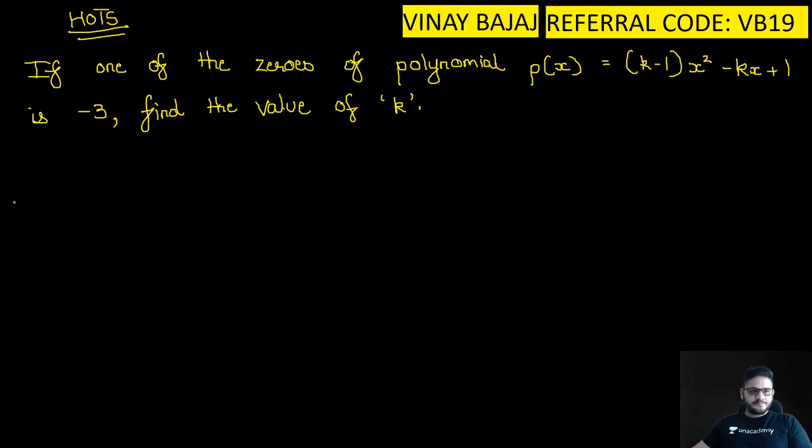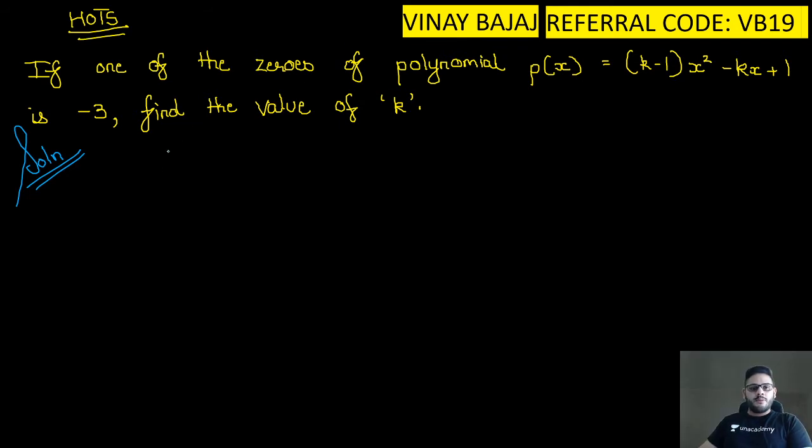Let's start the solution. Now one of the zeros is given. So what can I do? p of x is equal to k minus 1 x square minus kx plus 1. Substitute the value.